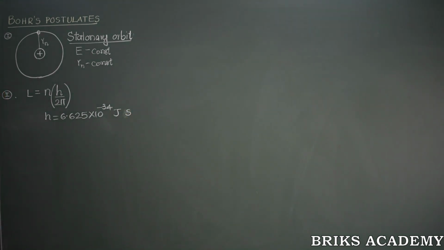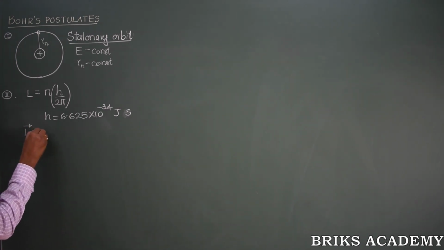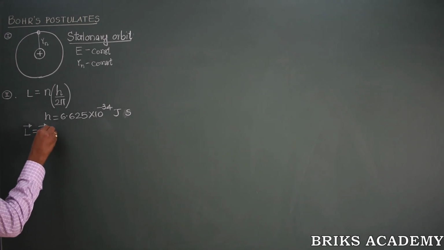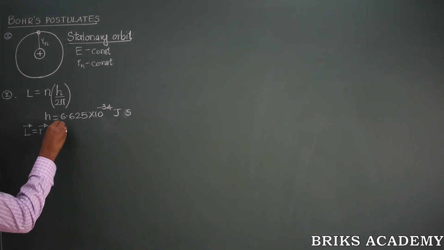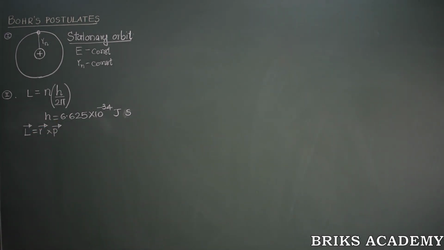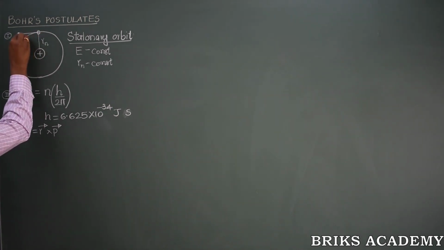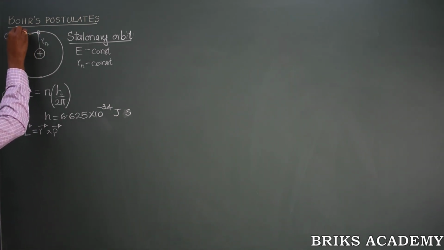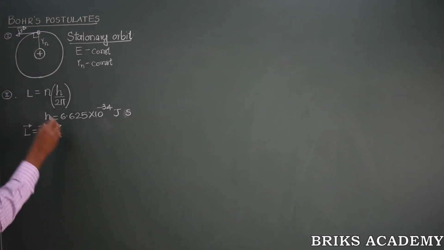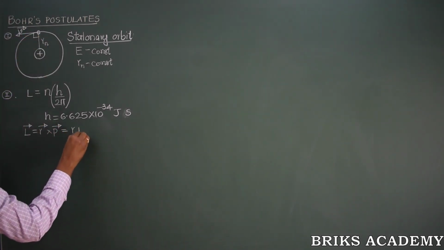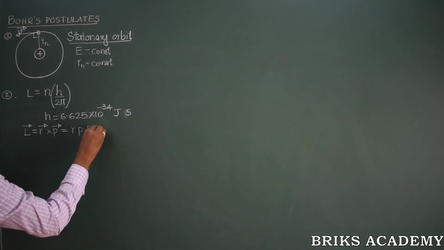So this postulate is often called the puzzling postulate of Bohr. We will see the reasons a little later in this chapter. At the same time, classically we know the angular momentum is a cross product of the radius vector and the linear momentum vector. When the electron revolves around the nucleus, the linear velocity vector is perpendicular to the radius, so the angle between these two is about 90 degrees.